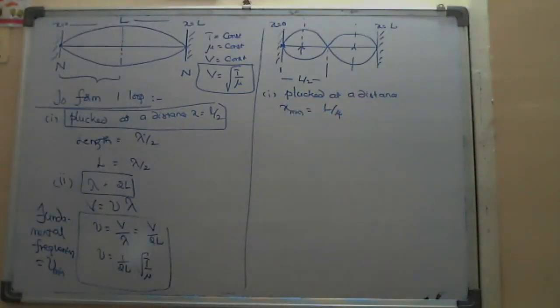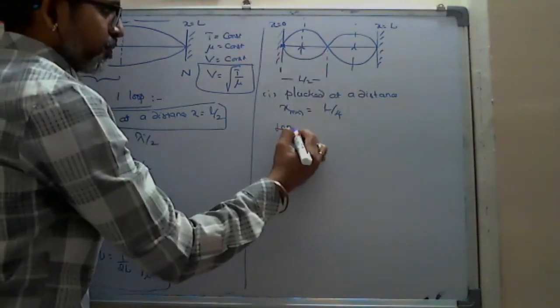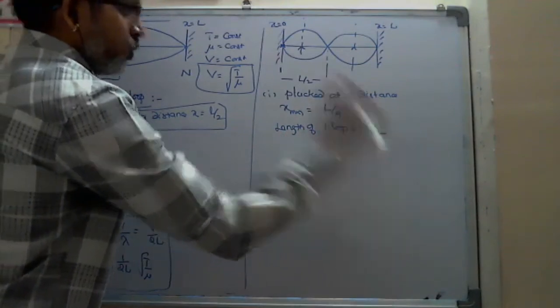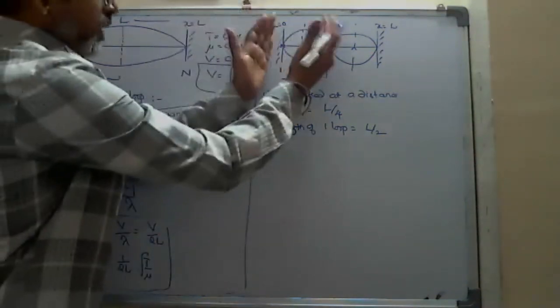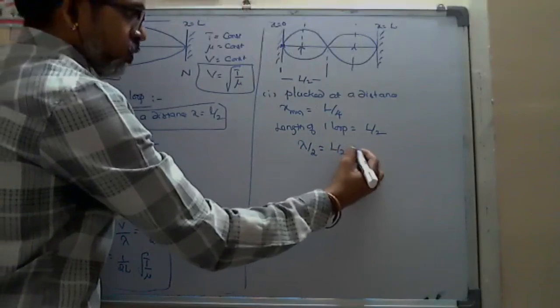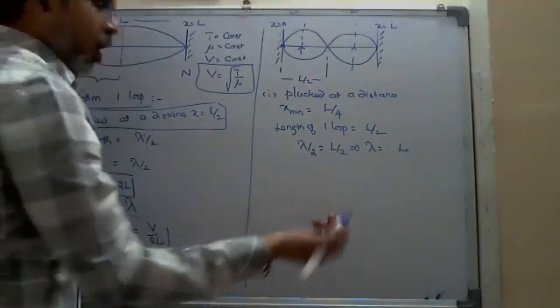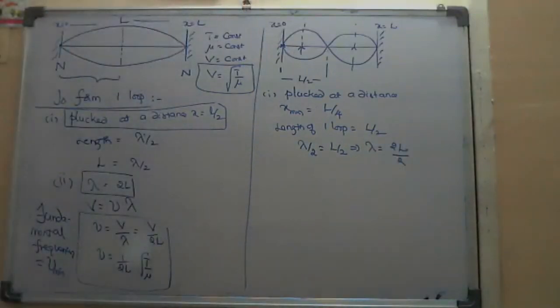And here the length of one loop I got is L by 2. Length of one loop means lambda by 2. Generally, the length of one loop is lambda by 2. That lambda by 2 I got as L by 2. So lambda is equal to L, cancelling 2, or else you can write it as 2L by 2. Both are one and the same. That is the wavelength.